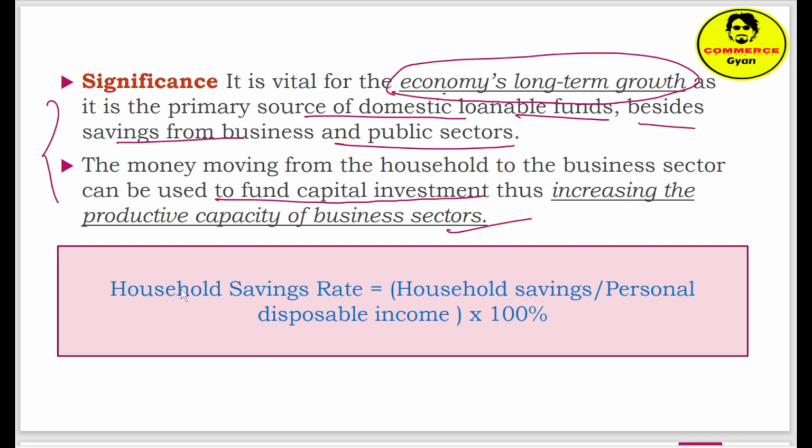Now the household saving rate. This is the formula that defines the household saving rate: household saving upon personal disposable income into 100. So the household saving rate is household saving upon personal disposable income into 100.